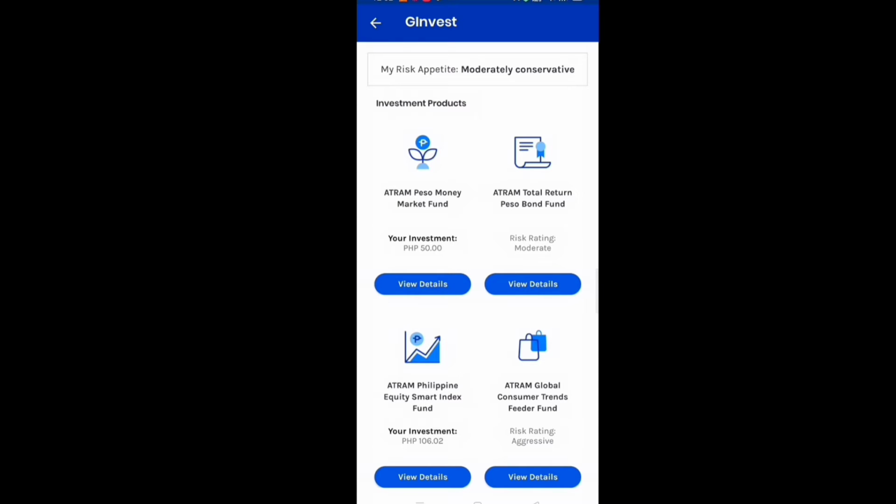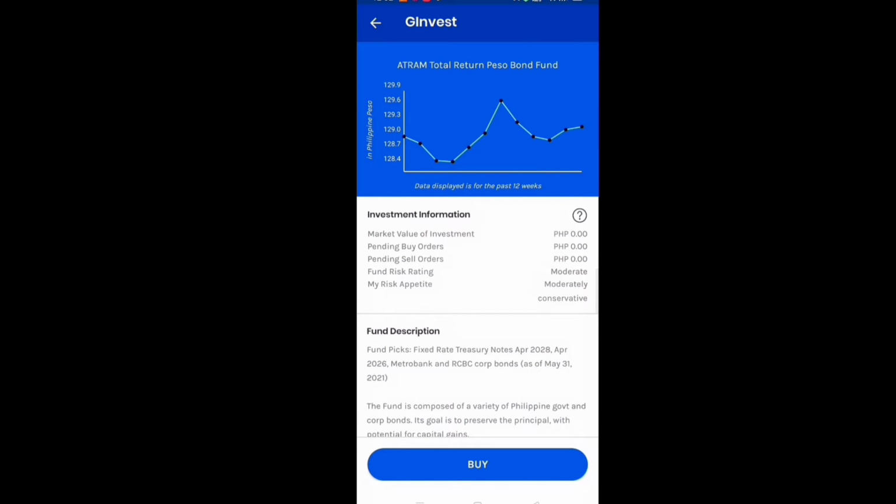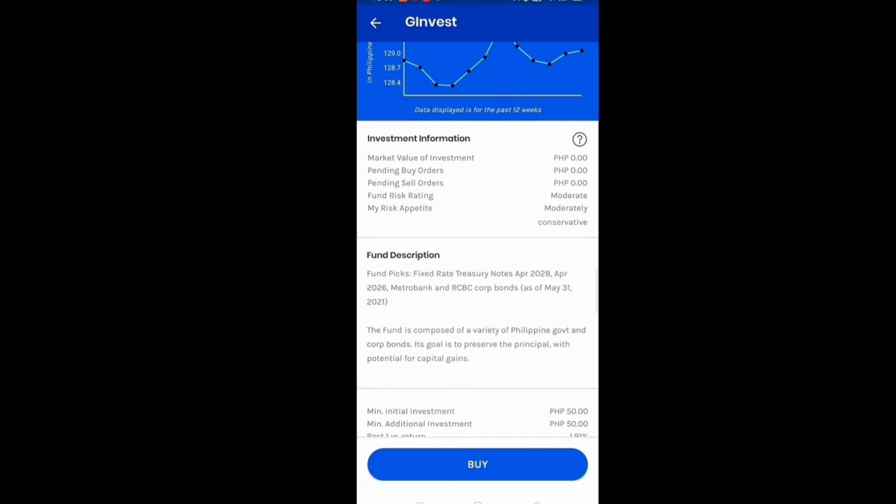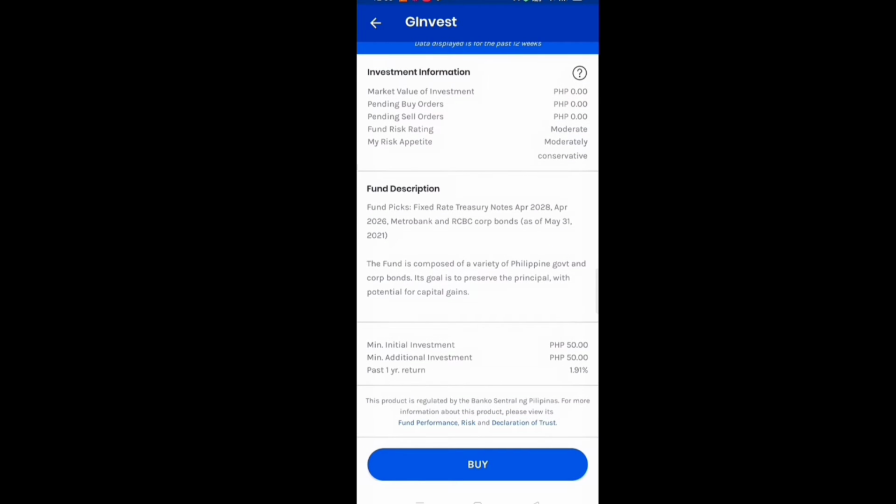Si Atram Total Return Peso Bond Fund naman, ang risk rating nito is moderate siya. Kung nakikita niyo sa graph natin, pataas, pababa ang performance ng investments. And yung fund description nito is, it's fixed rate treasury notes. The fund is composed of, and the goal is to preserve the principal with potential for capital gains. Ito, may initial investments ako na 50 pesos. So, for 1 year return is 1.91%. Kung gusto nyo din ulit bumili, just click the buy button.